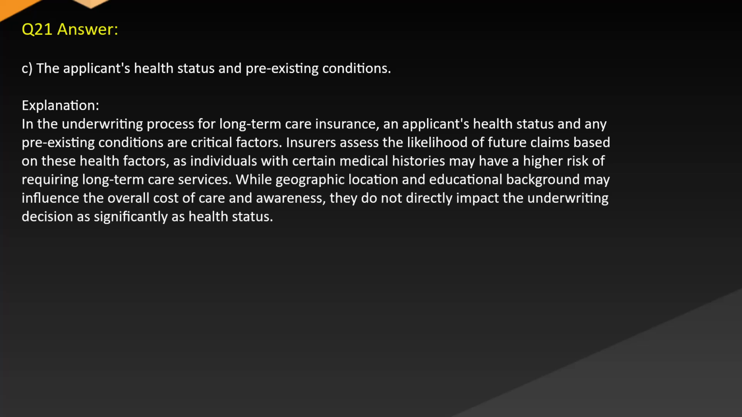Answer: C. The applicant's health status and pre-existing conditions. Explanation: in the underwriting process for long-term care insurance, an applicant's health status and any pre-existing conditions are critical factors. Insurers assess the likelihood of future claims based on these health factors, as individuals with certain medical histories may have a higher risk of requiring long-term care services, while geographic location and educational background may influence the overall cost of care and awareness. They do not directly impact the underwriting decision as significantly as health status.